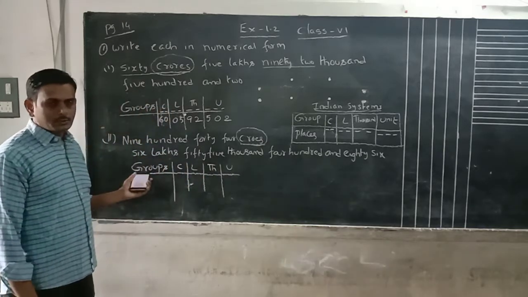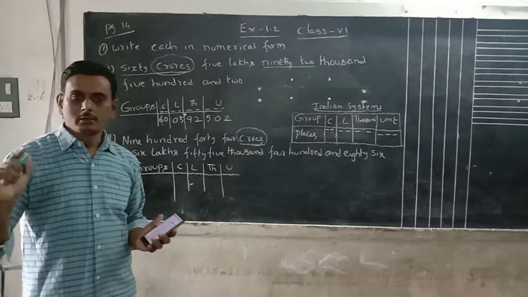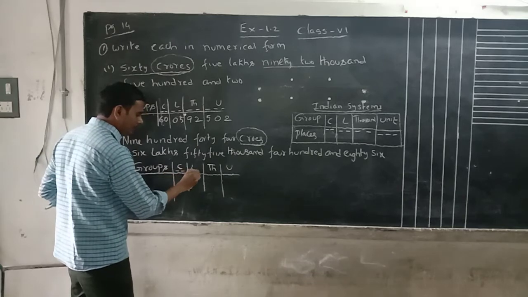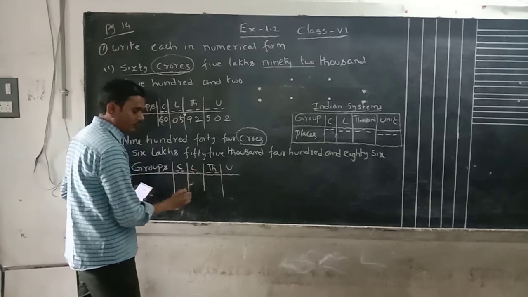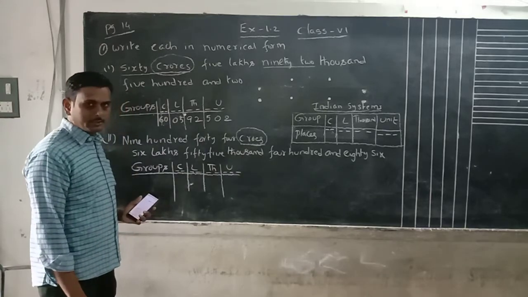Without using groups also we can follow the place values and write. Here 2 places, here also 2 places, here also 2 places. The unit group has 3 places.